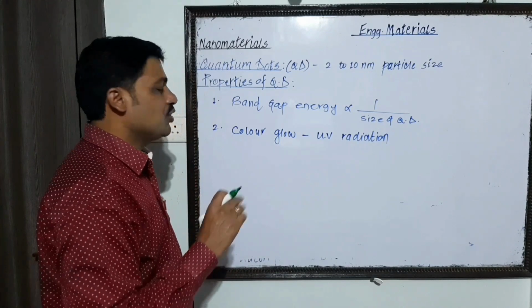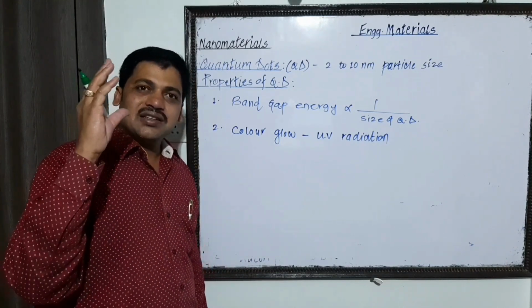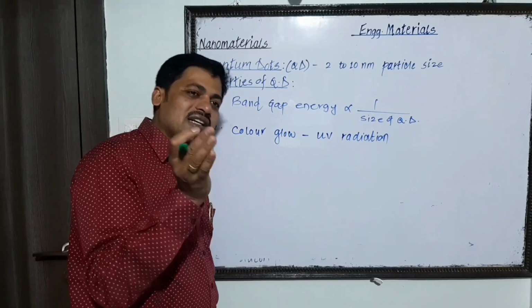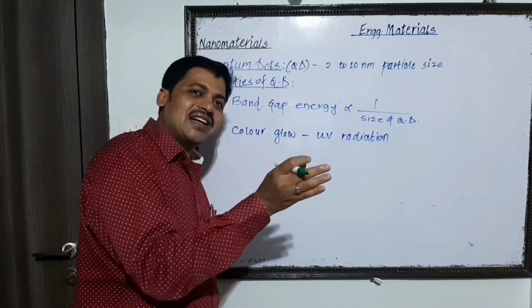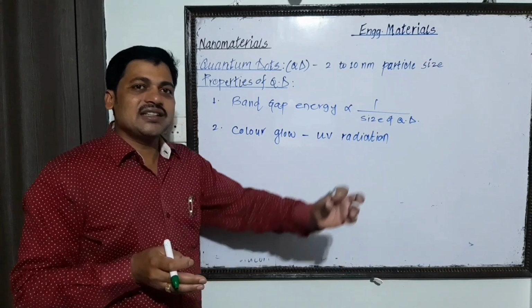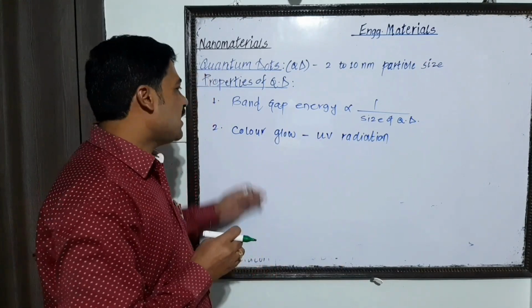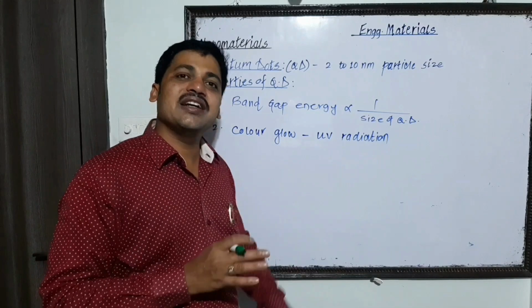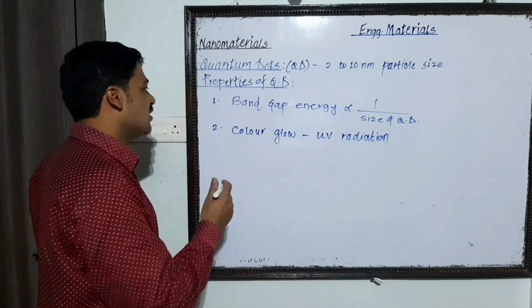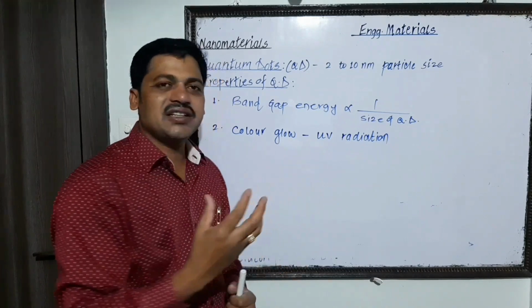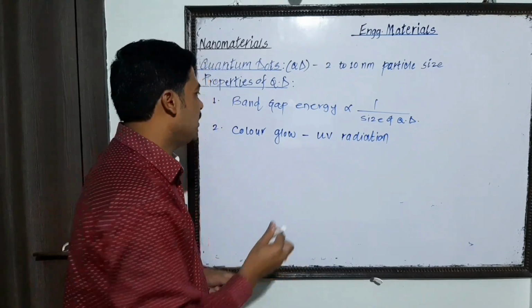If the quantum dot size is larger, it emits red color. If the size decreases, yellow, green, and finally blue color when the size is smaller. This color glow depends on two important parameters.